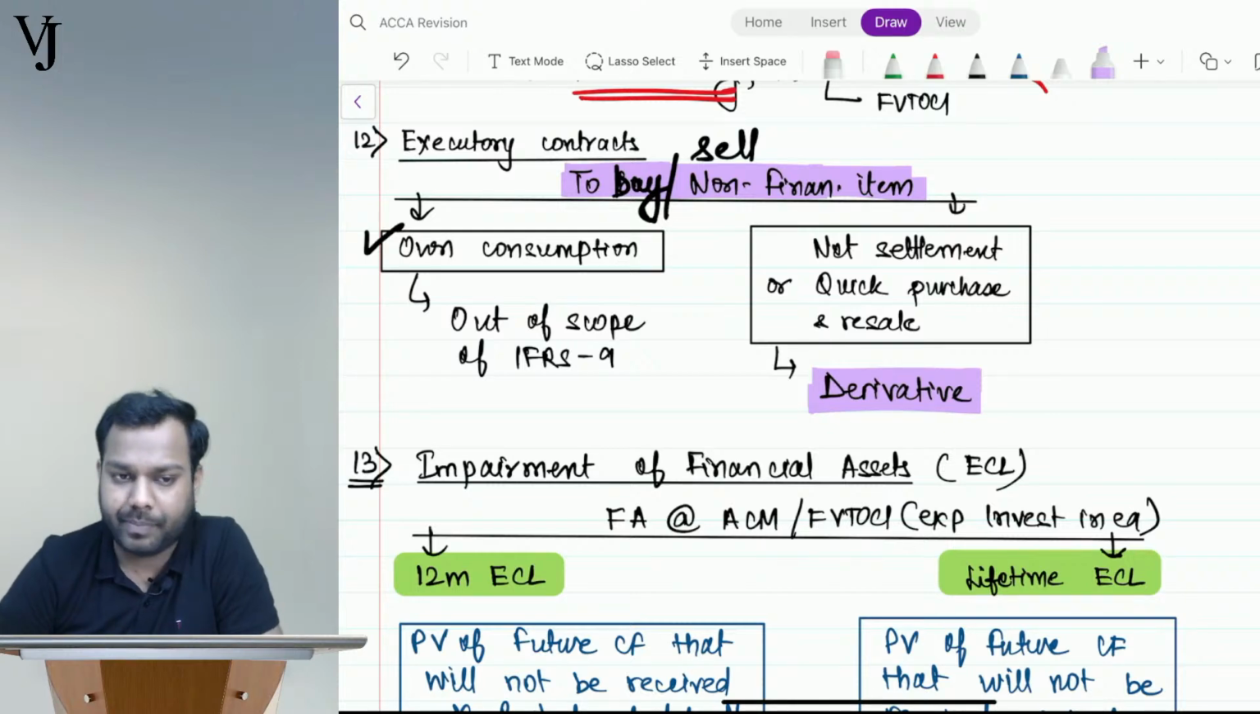In derivatives, no delivery, right? Derivatives, no delivery. If you want to take delivery, it will come here. If you want to do net settlement, it will come here.